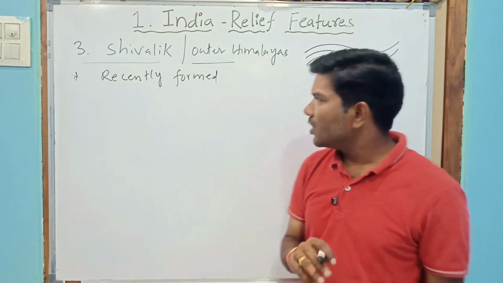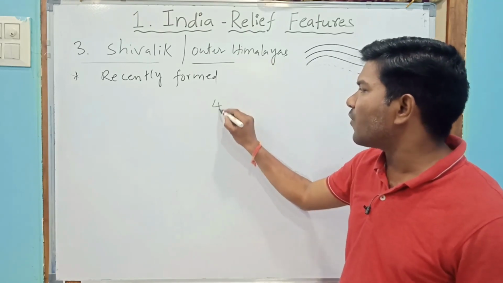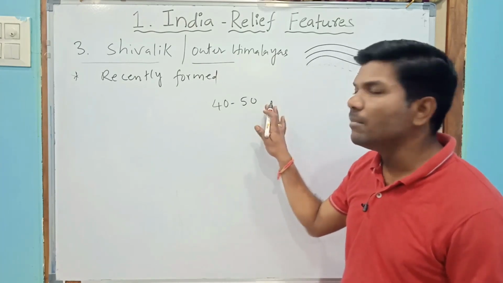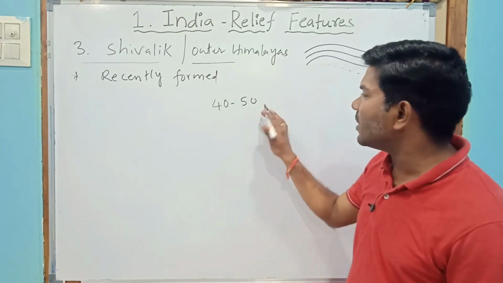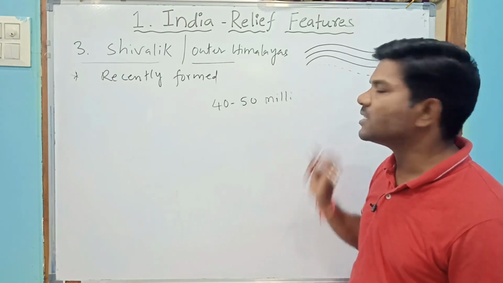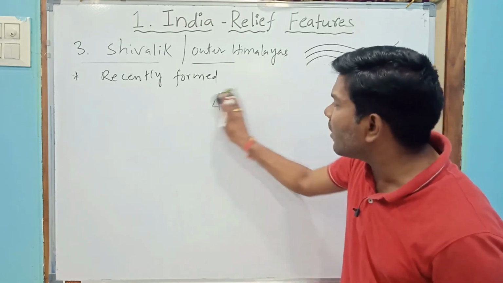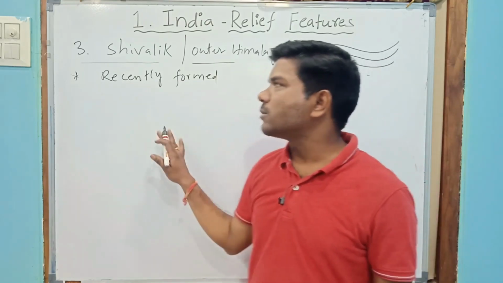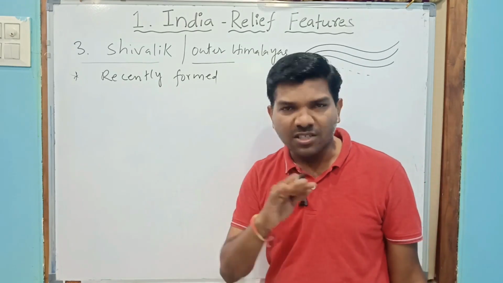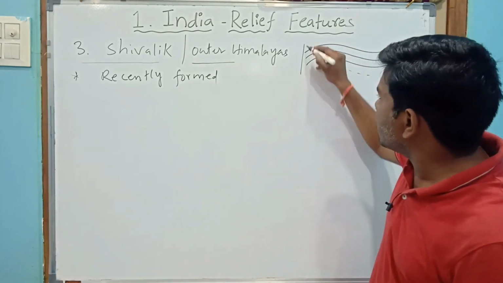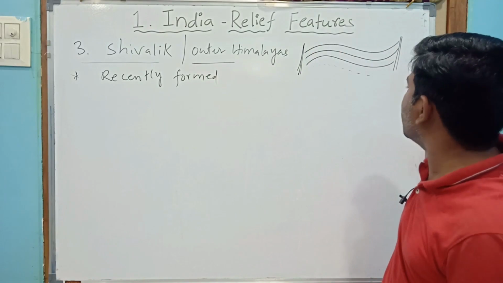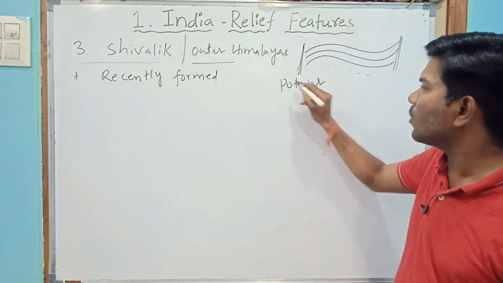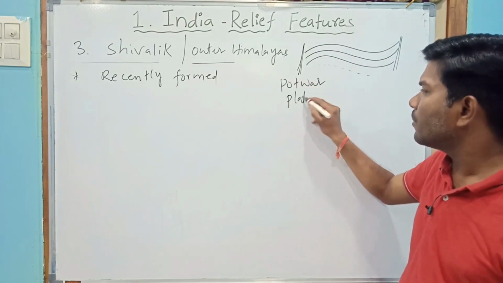Dear students, as you know, the Himalayas were formed about 40 to 50 million years ago, and Shivalik was the last range, right? These Shivaliks stretch from this area to this area. So this area is the Potwar Plateau region.